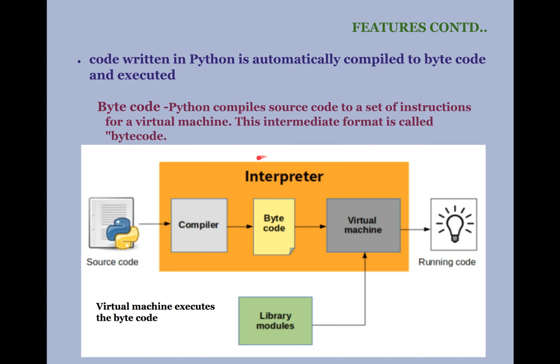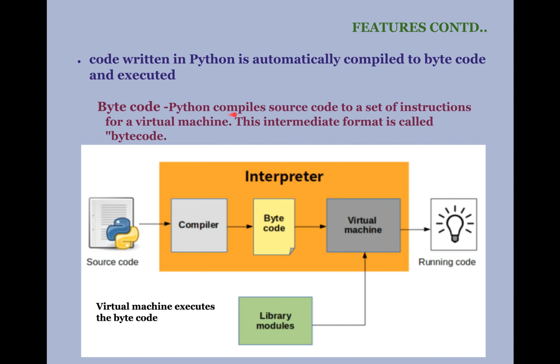What is done inside the interpreter is defined using this diagram. Here, though we specify it is an interpreter, the first box shows it uses a compiler. This compiler is different from the usual compiler. This compiler is used for translating the instructions in the source code to bytecode format.